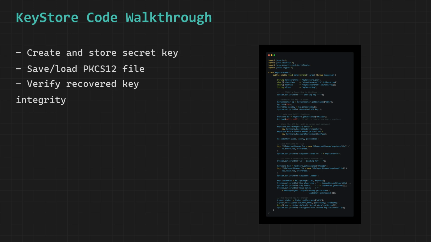We call the store method and pass a file output stream pointing to the destination file, along with the store-level password, which triggers the key store to encrypt the entire contents of the store using the store password and write the resulting encrypted binary data out to the specified file on disk.